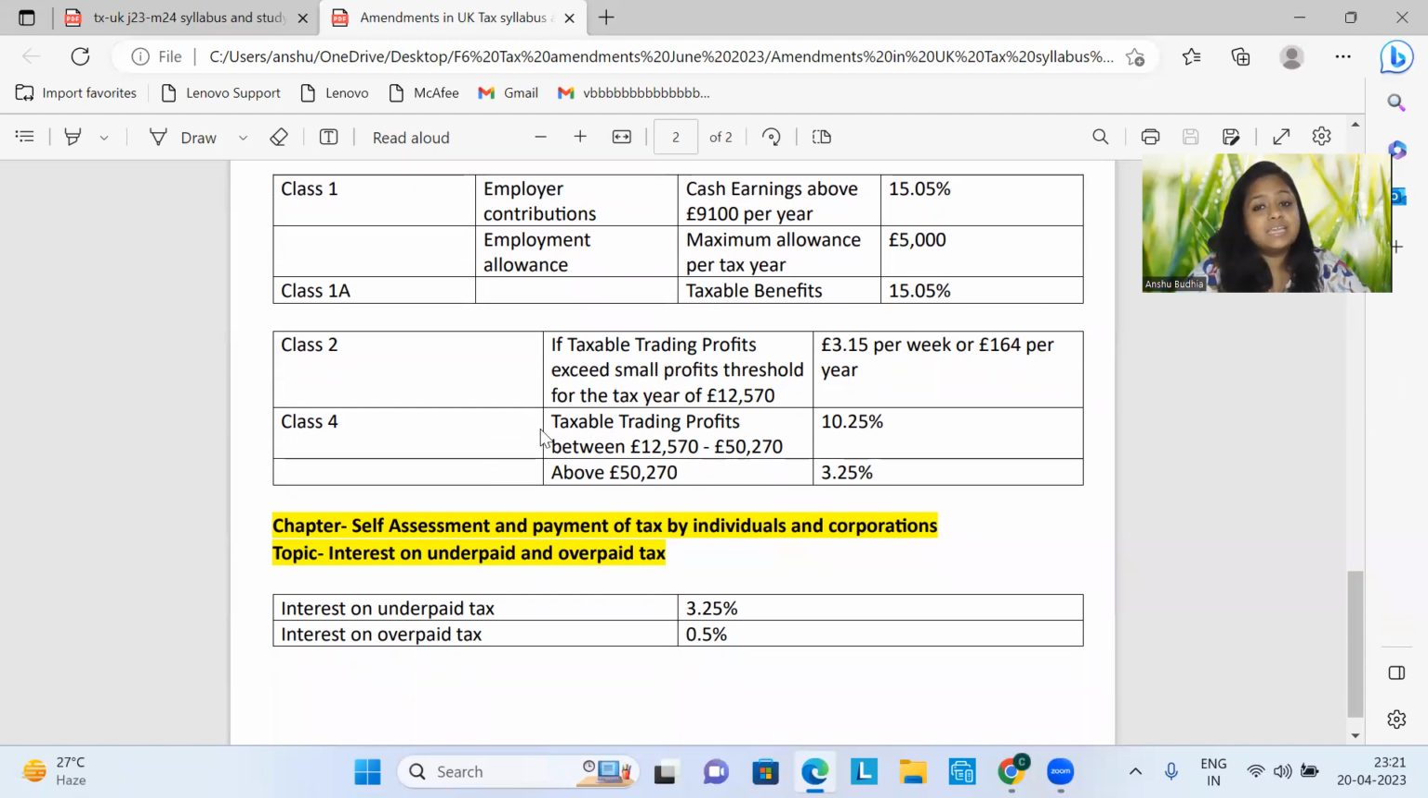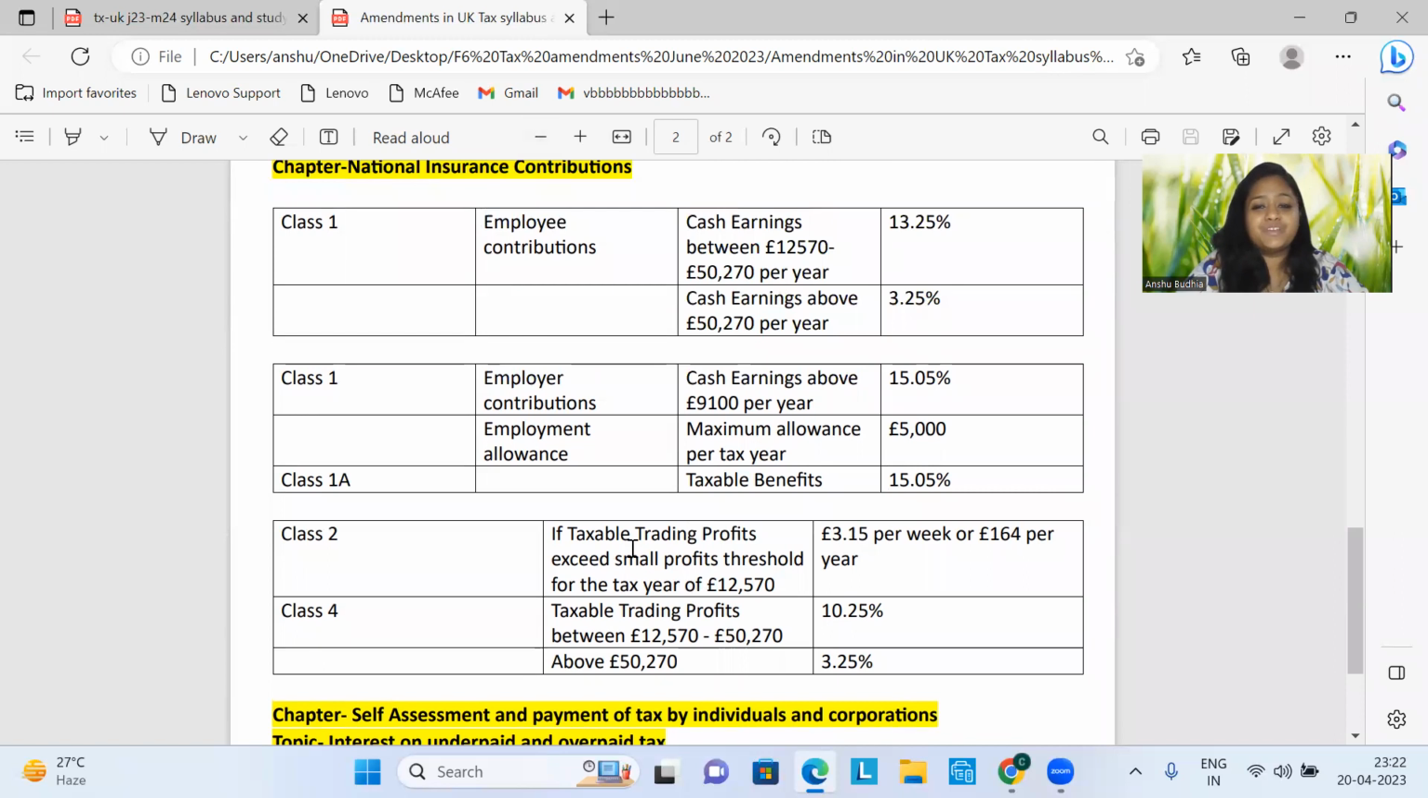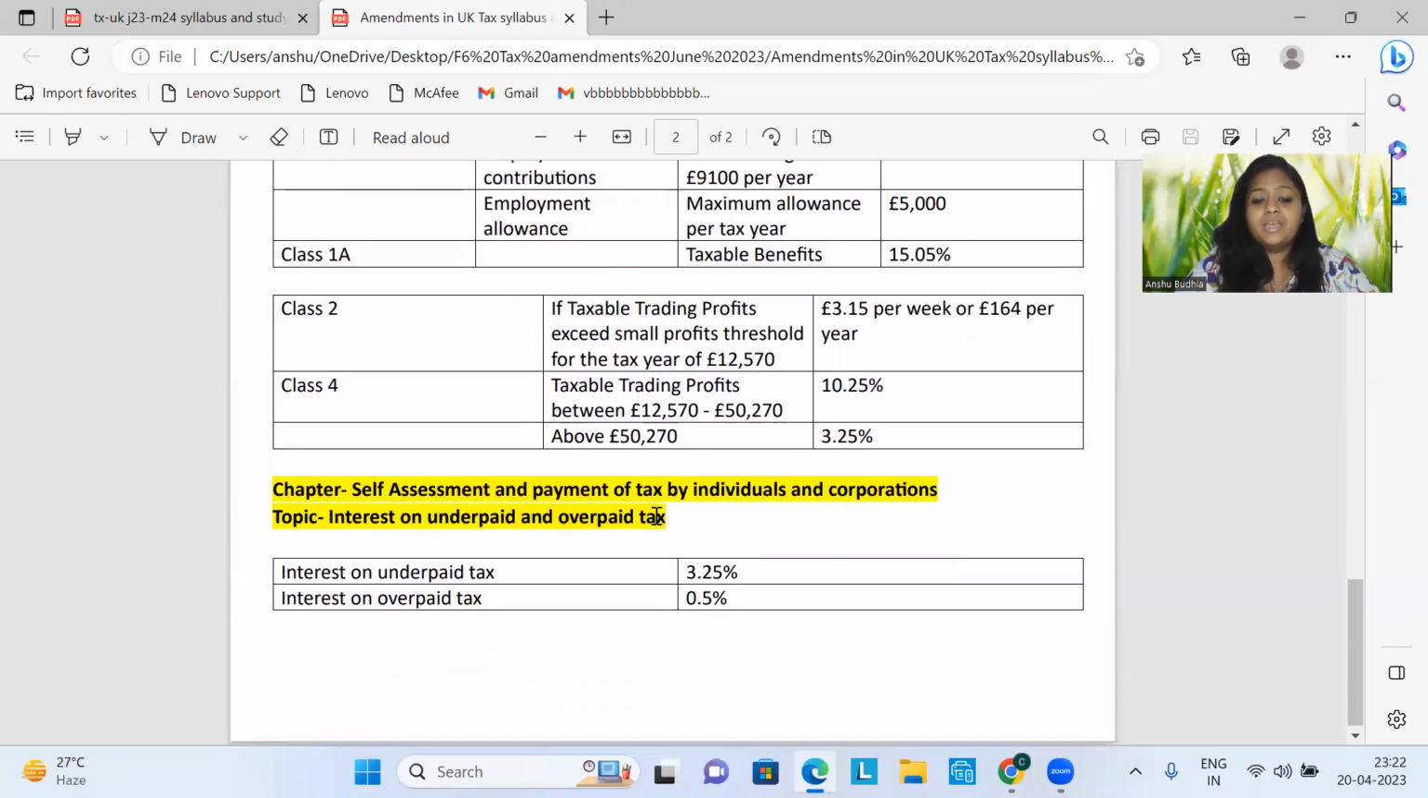Class 4 NIC is again on the taxable profits. So if your taxable trading profits are between 12,570 to 50,270, then the NIC rates are 10.25%. If it is beyond 50,270, NIC rates are 3.25%. Repeating the same line again, you don't need to learn these figures, people. These all will be given to you in your tax rates and allowances chart. But what is needed is application of them so that you don't do error in the exam.